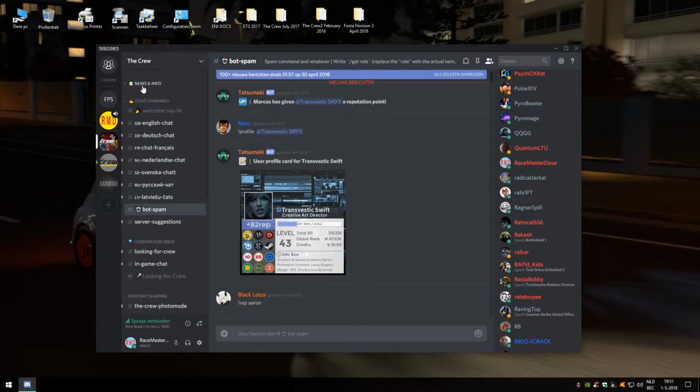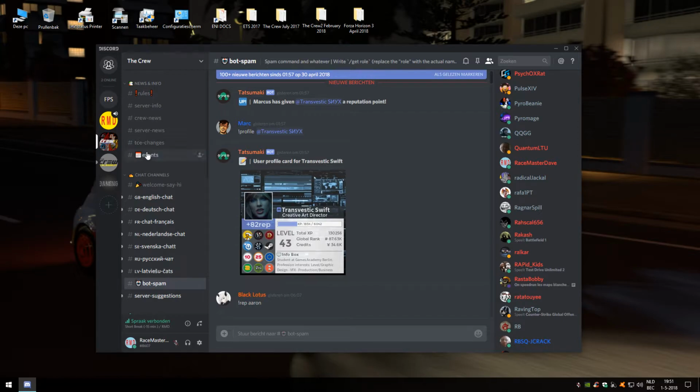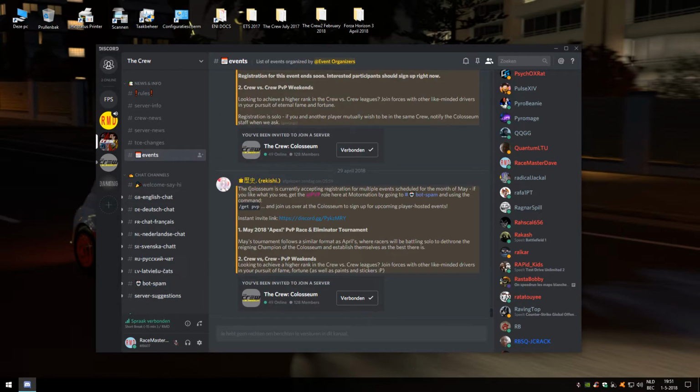And if you do have the PvP role, then you can join another server. If you open this news and info tab here, you will see events, and there you will see by Rikishi, you will see the Colosseum is currently accepting registration for multiple events scheduled for the month May. If you like what you see, get the PvP role, as I just explained how to do that, and add Motonation by going to the bot spam and using the command get PvP, as I just explained.